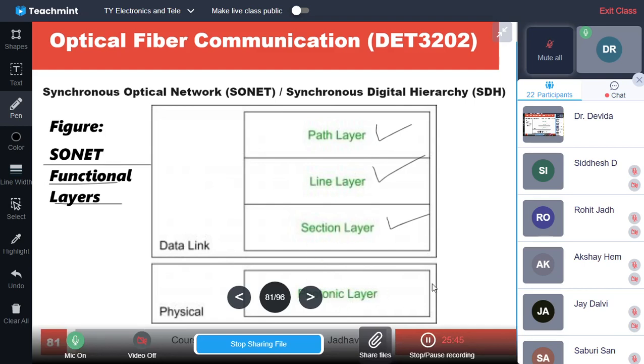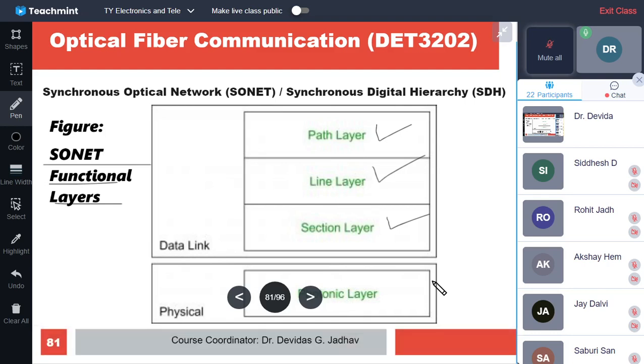Whereas the photonic layer always converts the signals to be sent into optical form, and it is communicated over the fiber, and whatever signal is received from the other end, which is in optical form, is converted into an electrical data signal, and then it is given to the data link layer, so that it can handle it for error checking, error correction, data separation and address separation, identifying the address and whether that address is for this device, or if it is not, whether it is to be retransmitted or whether it is to be discarded.